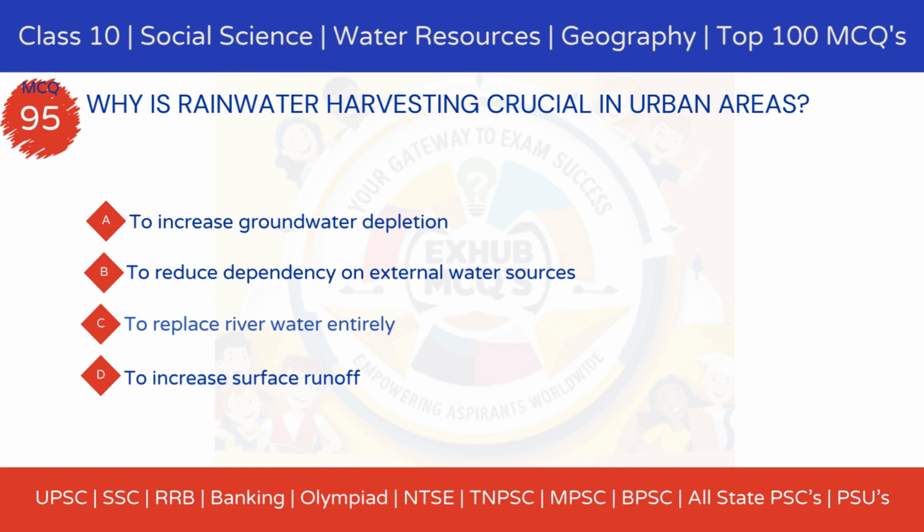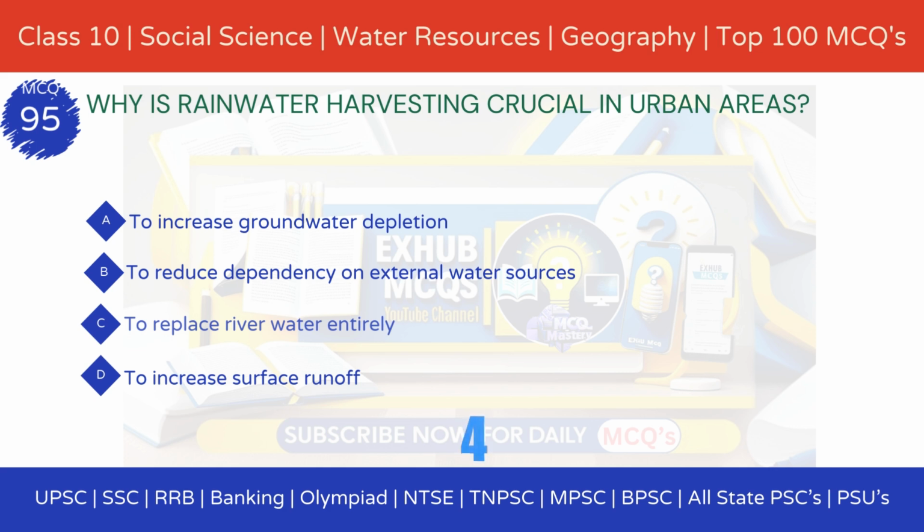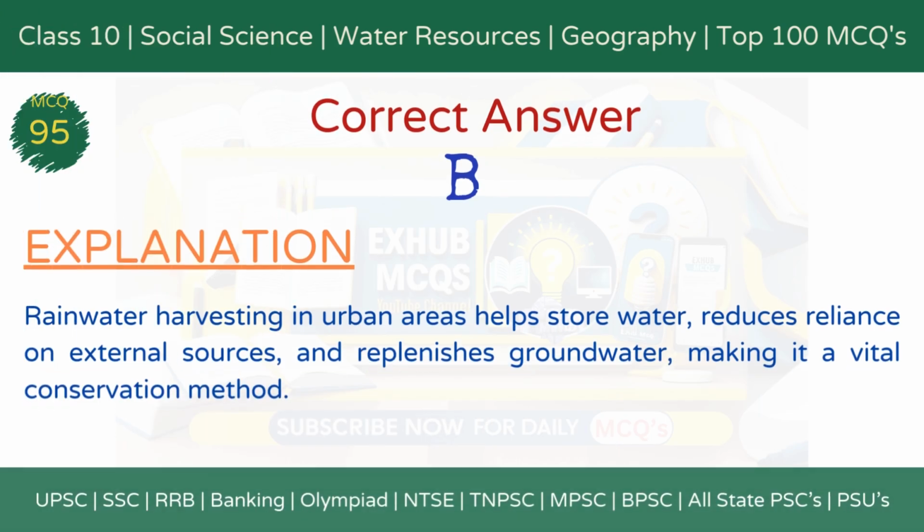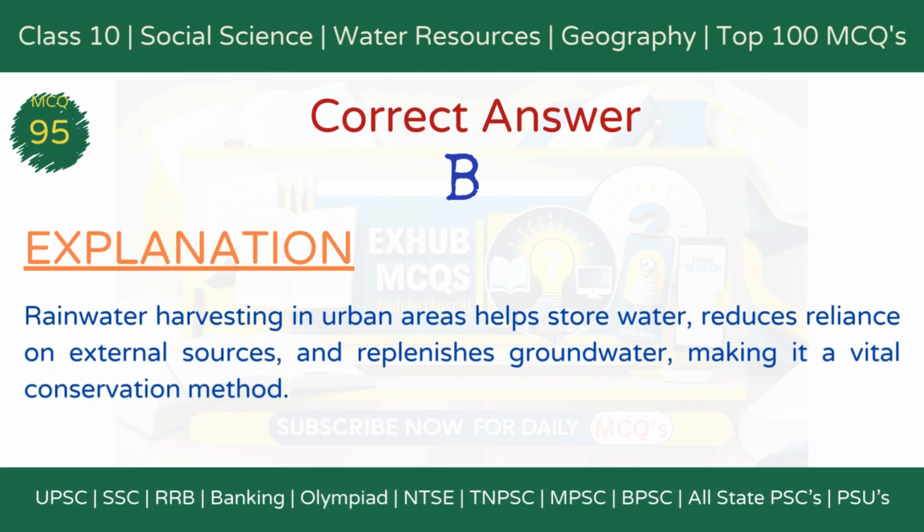Option B, to reduce dependency on external water sources. Option C, to replace river water entirely. Option D, to increase surface runoff. The correct answer is option B, to reduce dependency on external water sources.